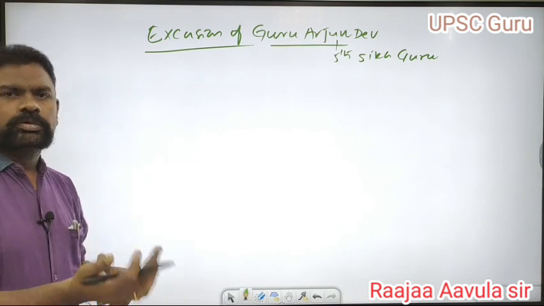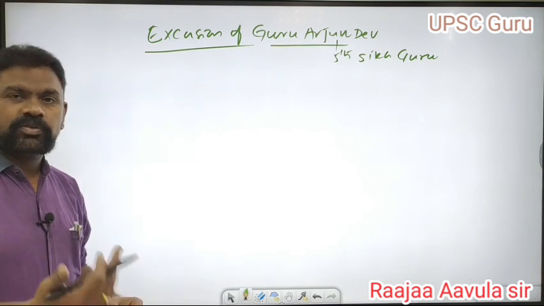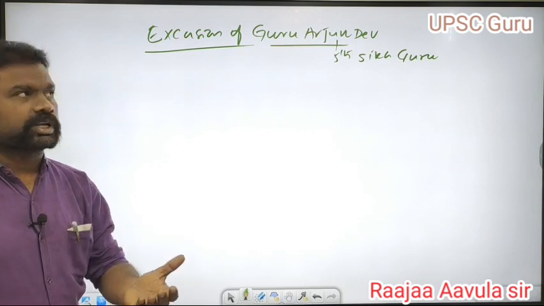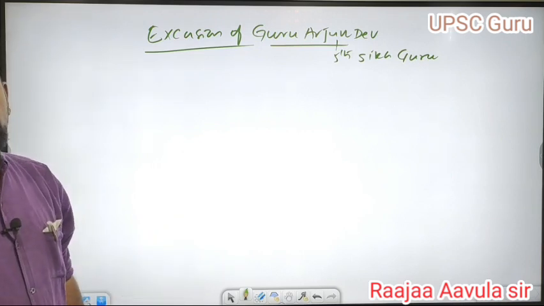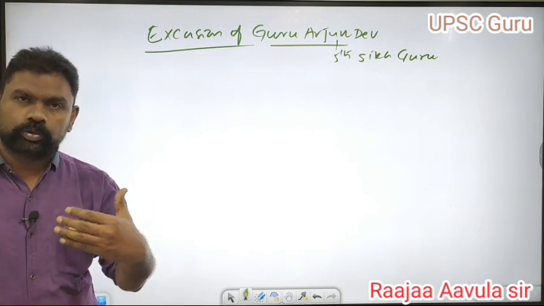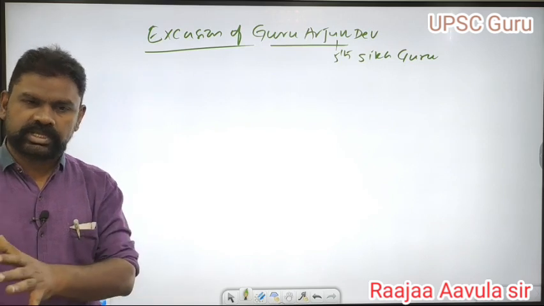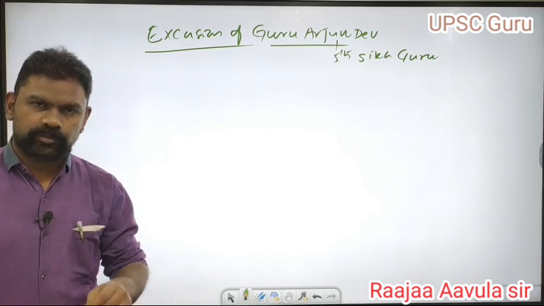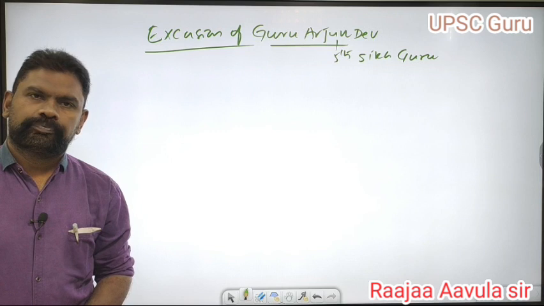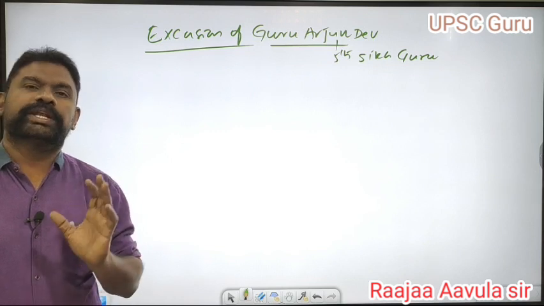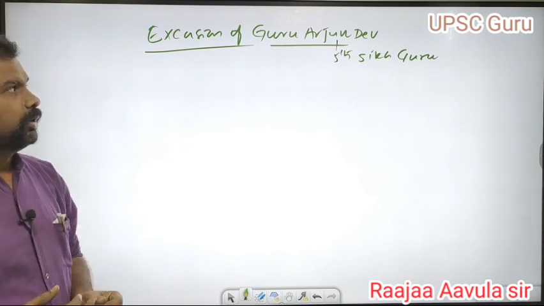Akbar donated land for the development of a temple for Guru Amar Das. There they constructed a temple, the Golden Temple at Amritsar.